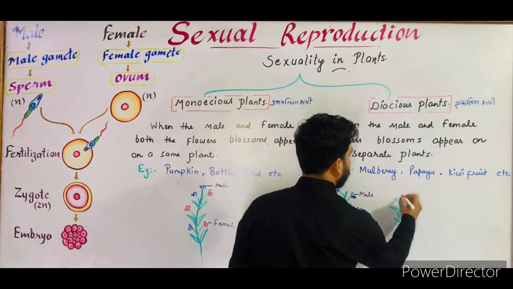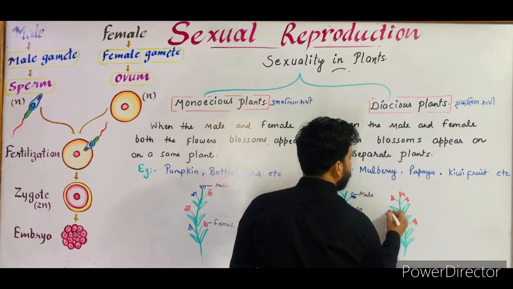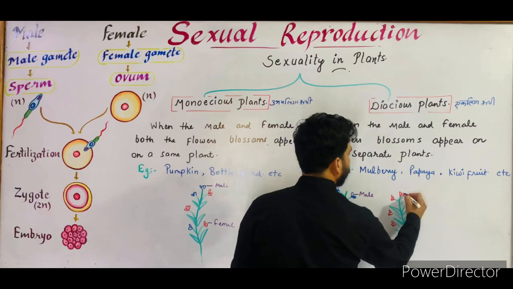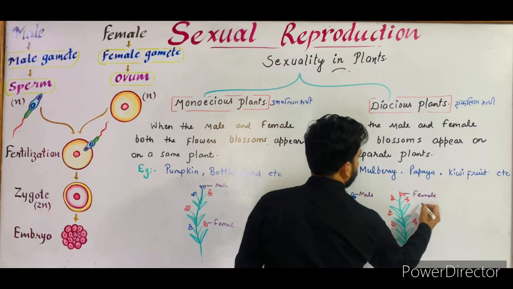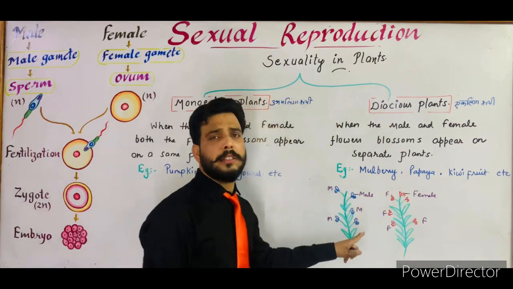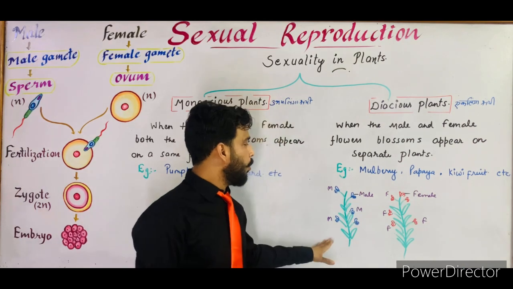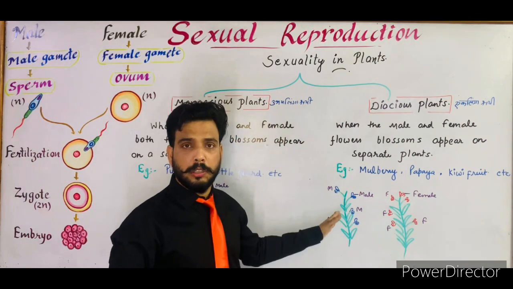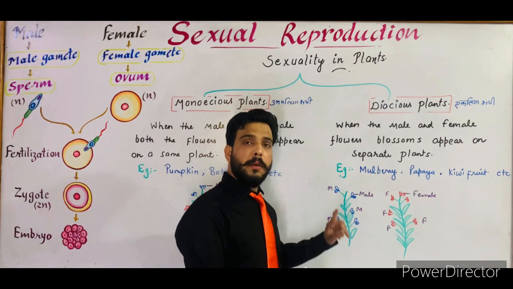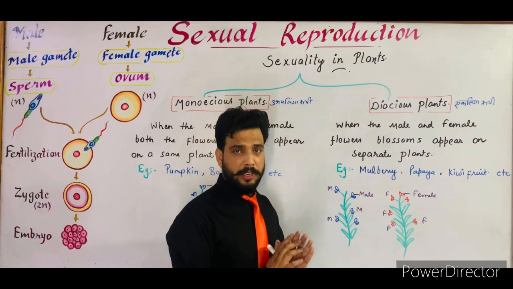And this plant consists of only female flowers, meaning the male part or the androecium is absent in this flower. So these are the female flowers. All the flowers are female flowers. So these plants are termed as dioecious plants, meaning each plant has a single sex organ. When a plant consists of only male flowers or only female flowers, both kinds of flowers will never be present together.